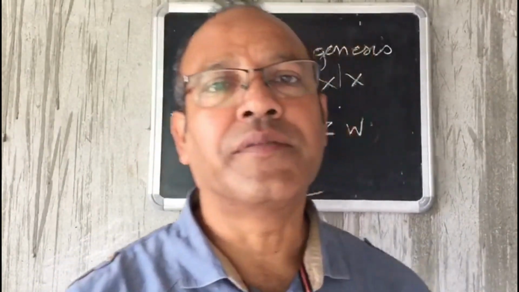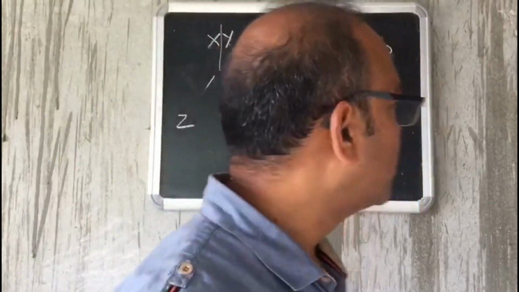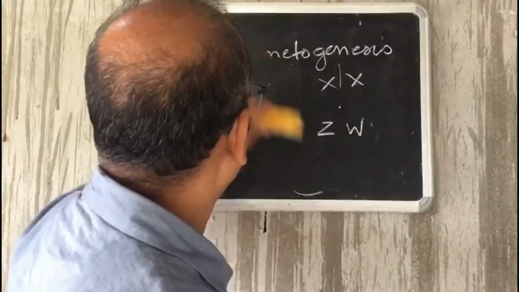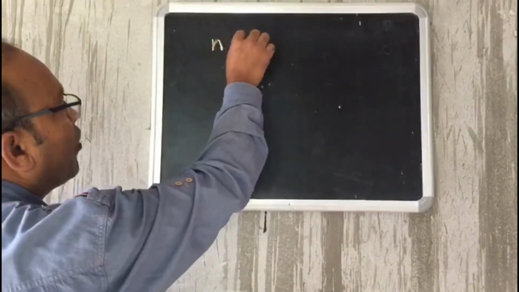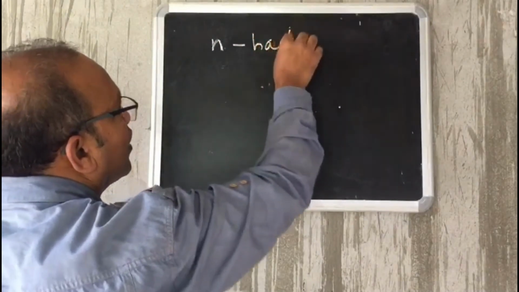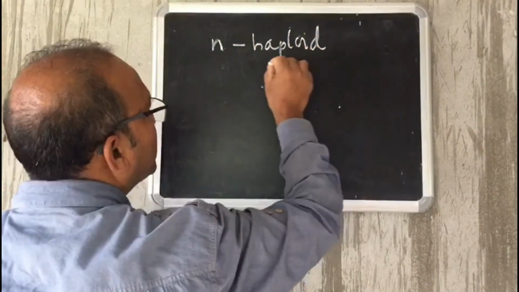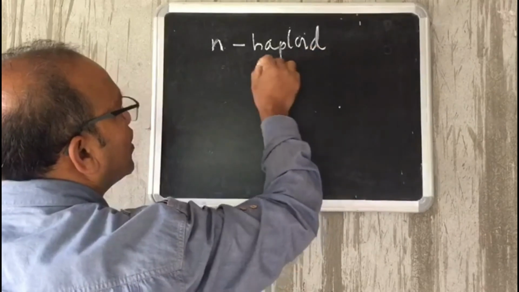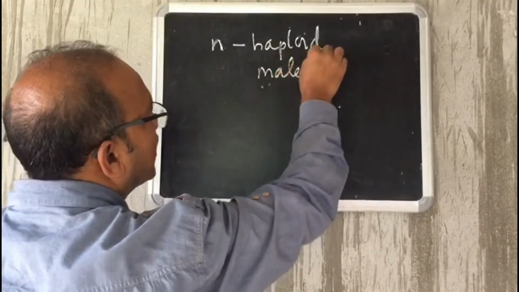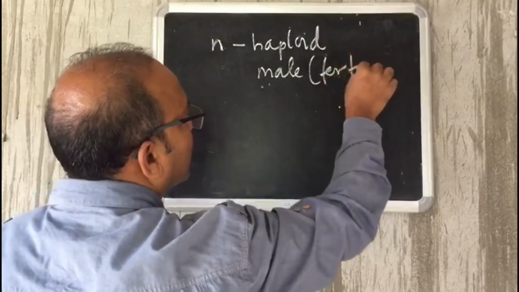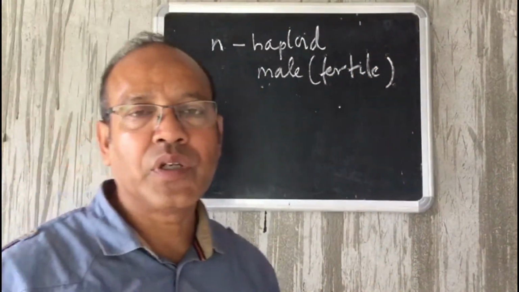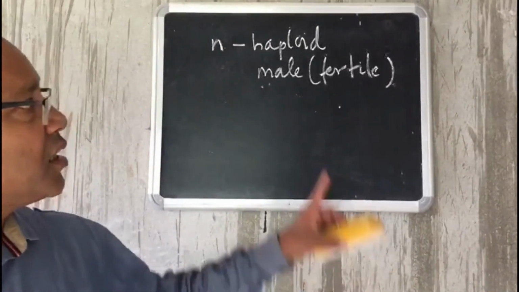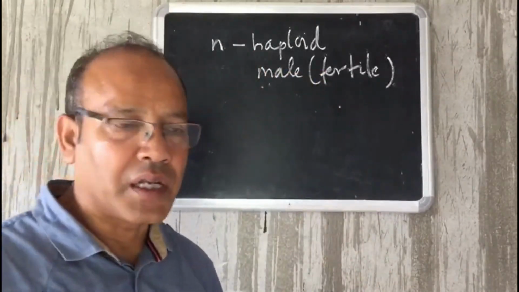In case of honeybee, haploid is a male, and that too a fertile male. Haploid, that means only when one set of chromosome is present, that produces a fertile male.